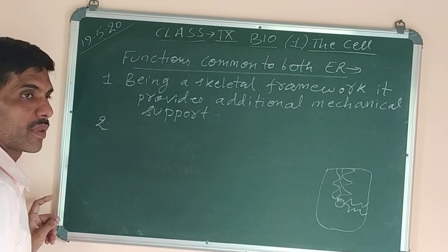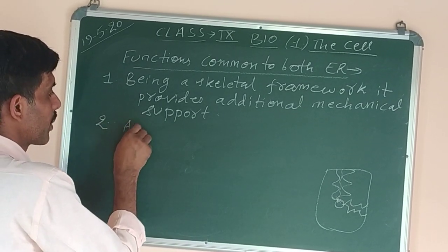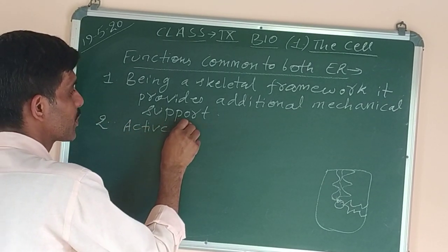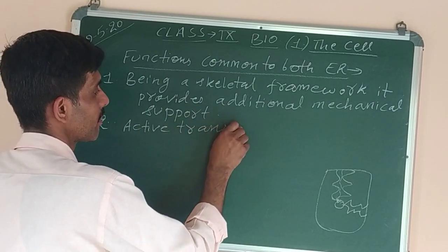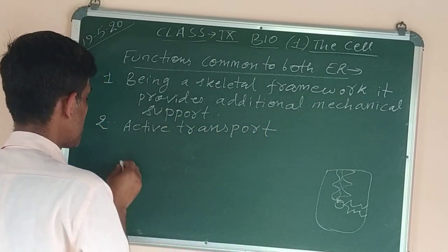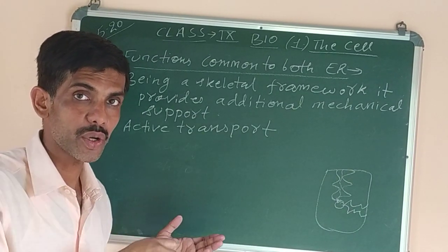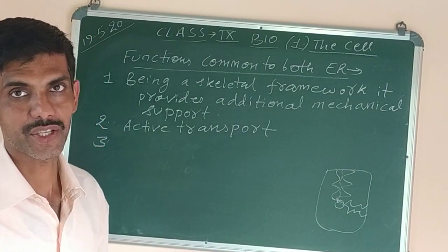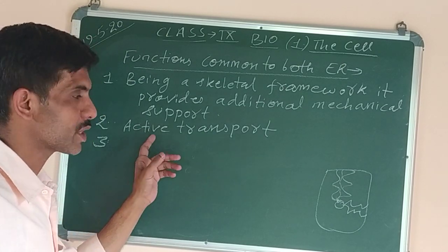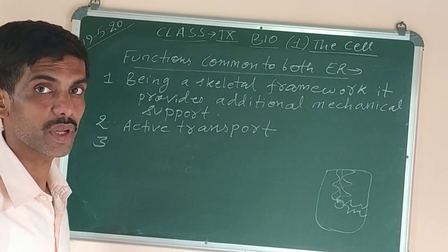Then number 2, it helps in active transport. You know what is active transport? The movement of molecules from lower to higher concentration against the concentration gradient, by the expenditure of energy. So it provides a pathway also for the distribution of nuclear material.